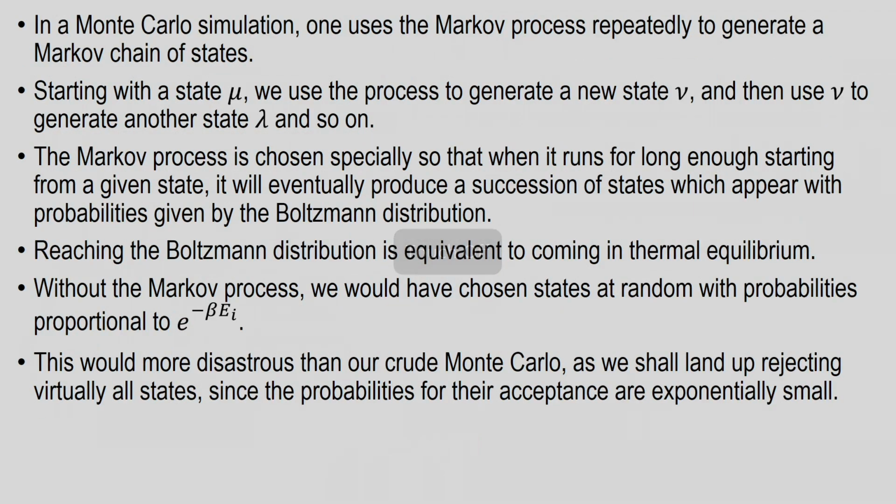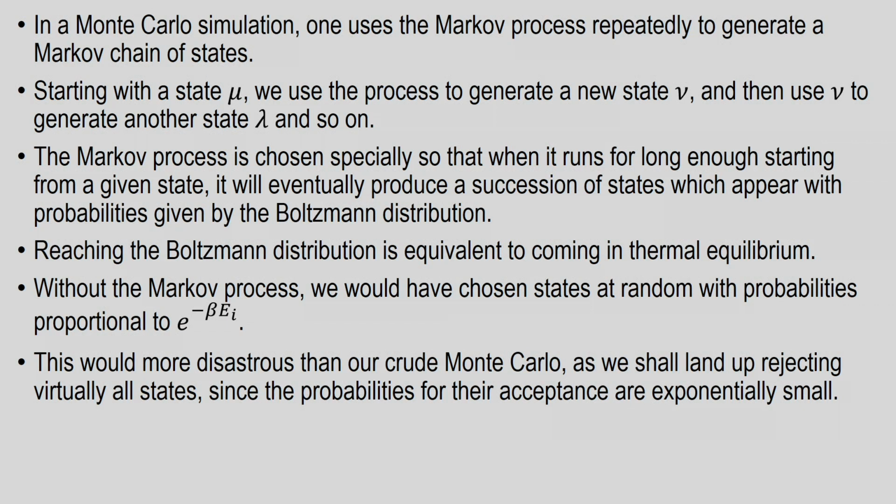In a Monte Carlo simulation, one uses these Markov processes repeatedly to generate a Markov chain of states. Starting with a mu, we use the process to generate a new state nu, and then use nu to generate another state lambda, and proceed in this manner to generate a large number of Markov states.